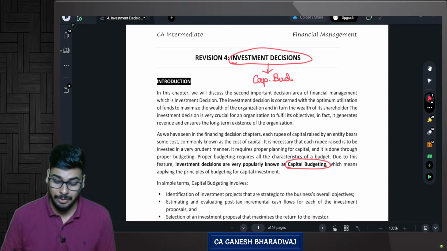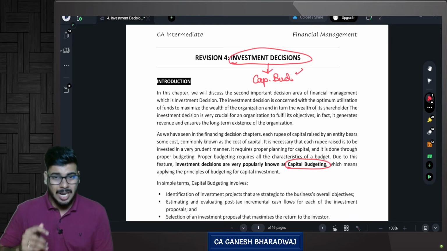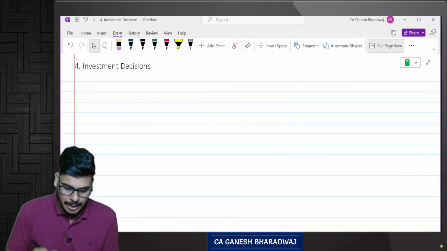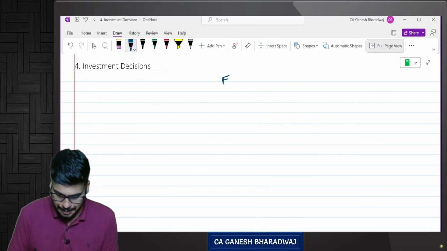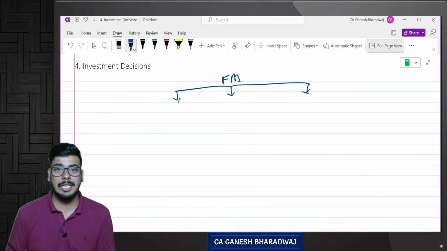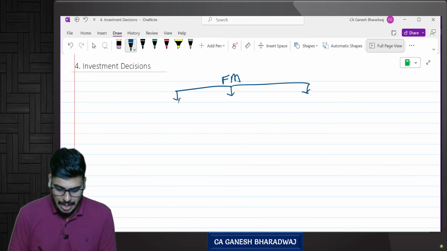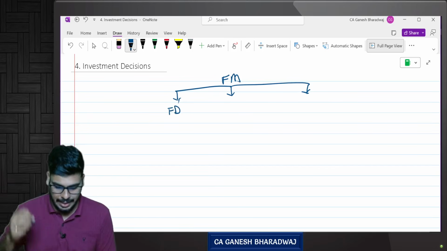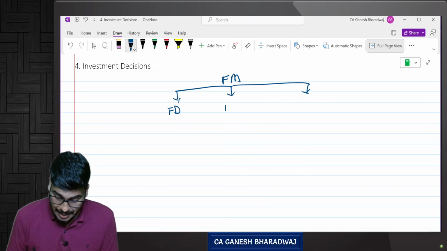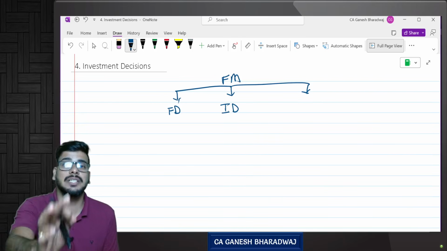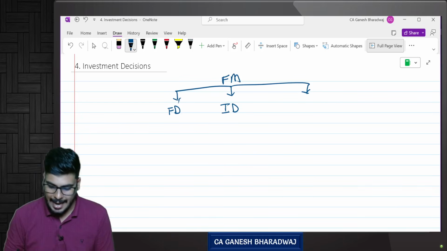The alternative name for this chapter is capital budgeting. Now, what does this chapter talk about? In our subject, financial management, we saw that overall financial management helps us achieve three objectives: financing decisions, that is decisions relating to fundraising activity; then investment decisions, that is decisions relating to where the funds should be deployed; and then dividend decisions.